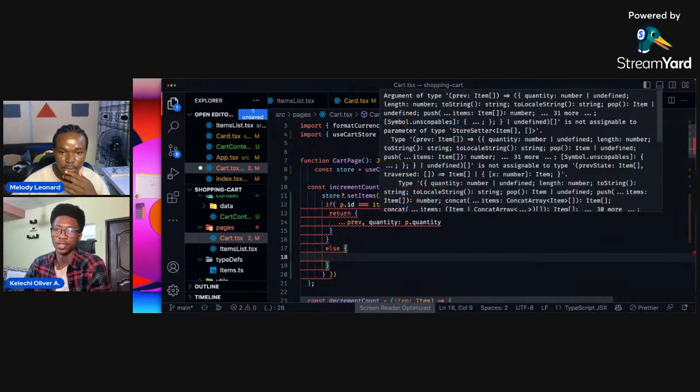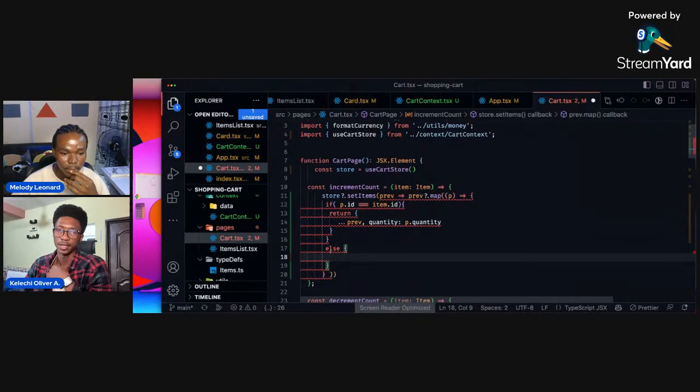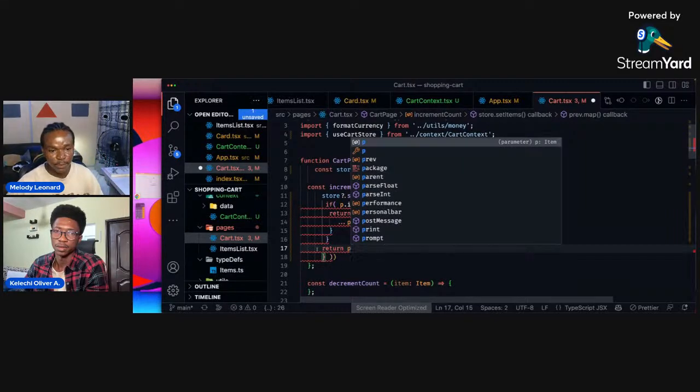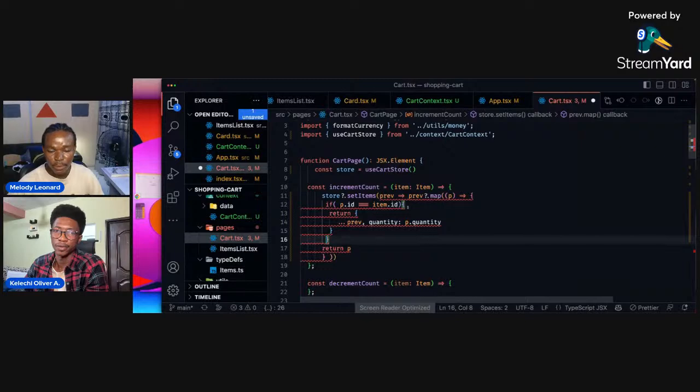But this doesn't seem right. We don't need an else. You can just put return the p at the end. Okay, we were returning the previous value. Yeah. However, there's a Google line.